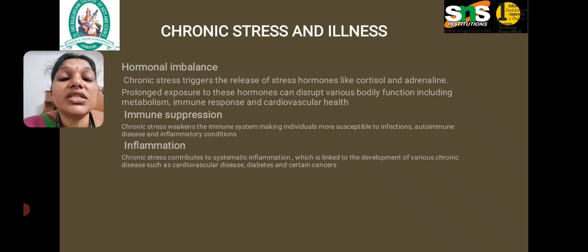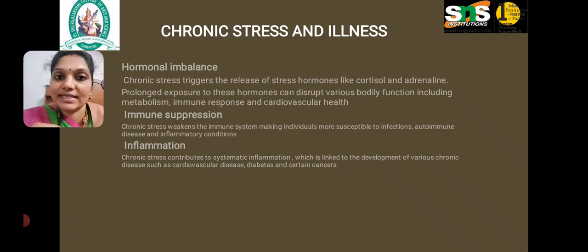Next is immune suppression. What is it? Chronic stress is stress over a long period of time. That long period of stress takes a toll on our inner organs, both mentally and physically, and weakens our immune system.